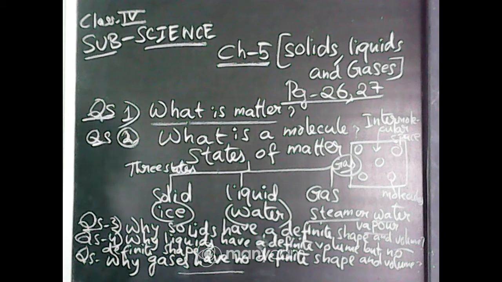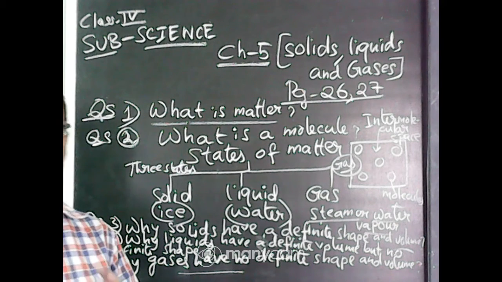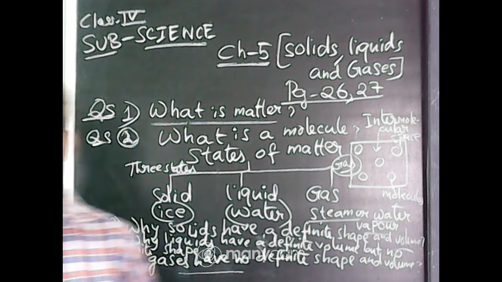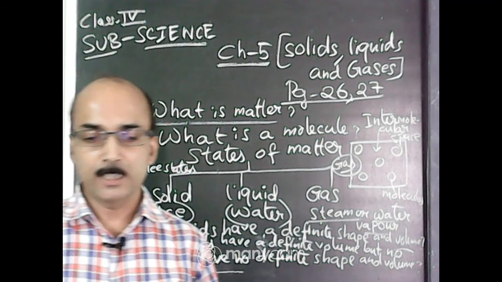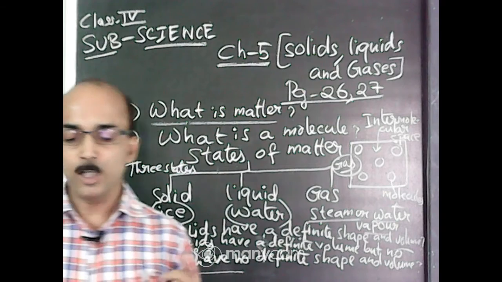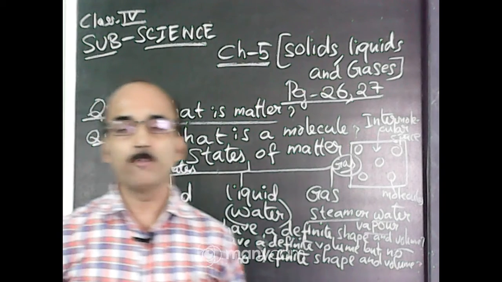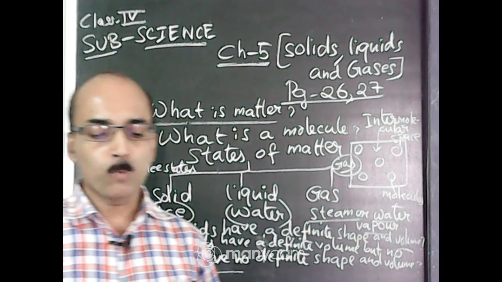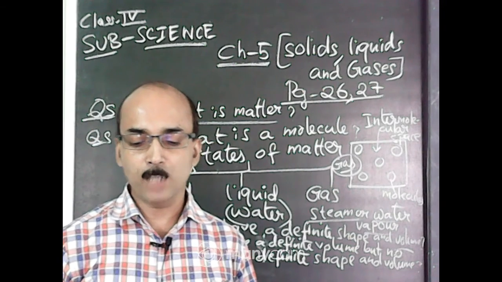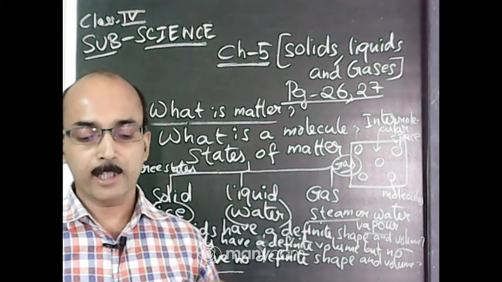Okay, so your answer is, in a gas, molecules are very loosely packed. They can move freely here and there. So gases have no definite shape and no definite volume. They occupy all the available space in the container in which they are kept.